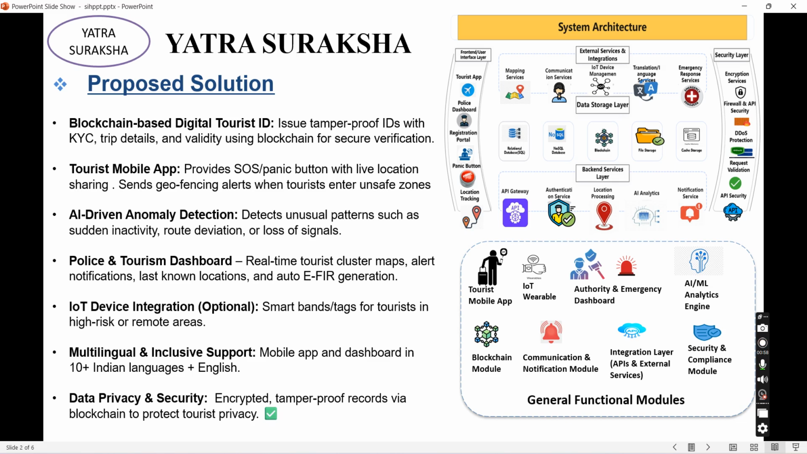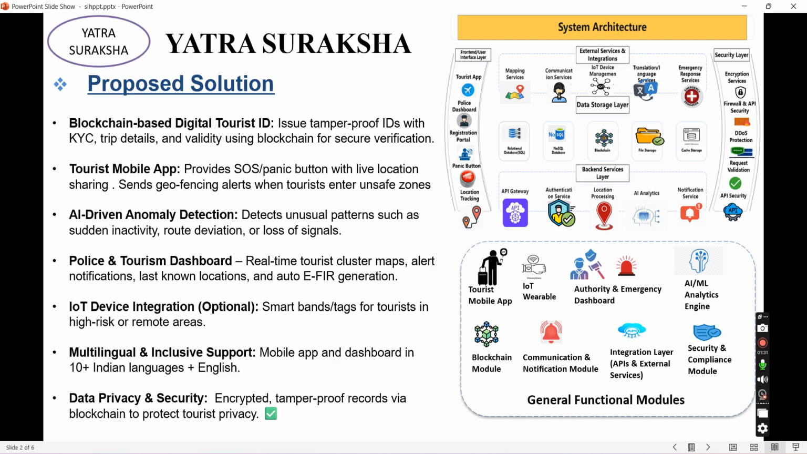Another part is the tourist mobile app. It will have an SOS panic button with live location sharing. It will send geofencing alerts when the tourist enters unsafe zones. It will have an AI-driven anomaly detection system, integrated with the mobile app and the police and tourism dashboard, from where the tourism department and police department will monitor the activity of tourists in real time.